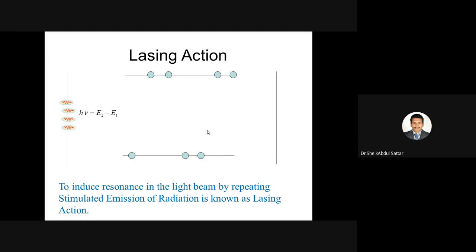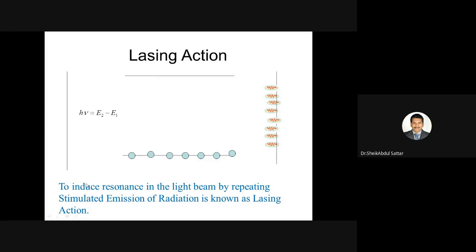Again reflecting back with a mirror, the 4 stimulate another 4, and you get 8. In this way, by repeating the stimulated emission process many times, we can build a highly directional, highly coherent, highly monochromatic and high intensity beam. That process is called lasing action.